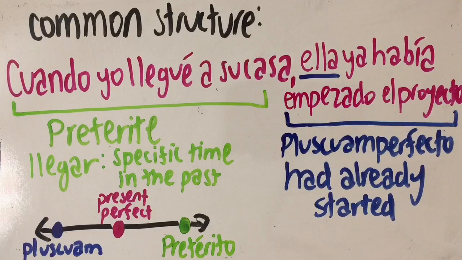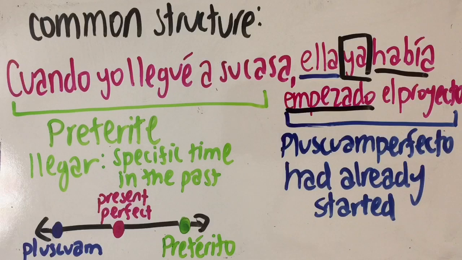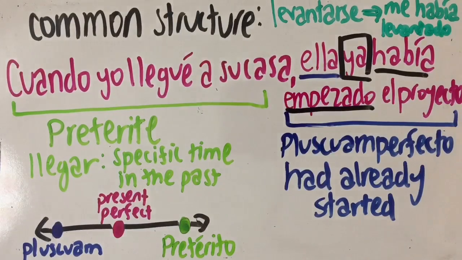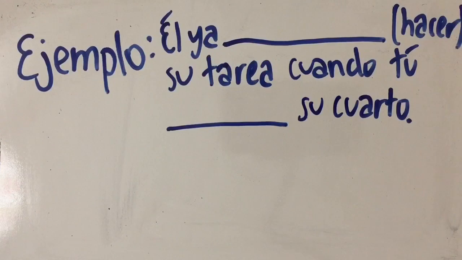So back to that example, you'll typically see a ya attached in front of the había phrase to emphasize that the action had already been done. So that commonly goes together with the pluscuam. And it always comes before the pluscuam phrase. Remember, these two are a package and nothing comes in between them. Even for reflexive verbs like levantarse, for example, the pronoun is placed before the había, so you would say me había levantado. Okay, let's do another example, and this time pause the video and try it on your own before hearing me explain.